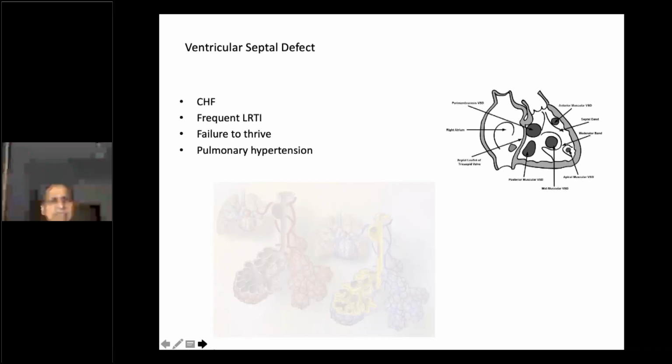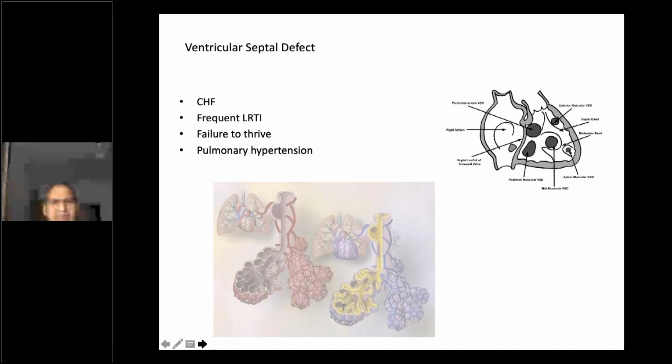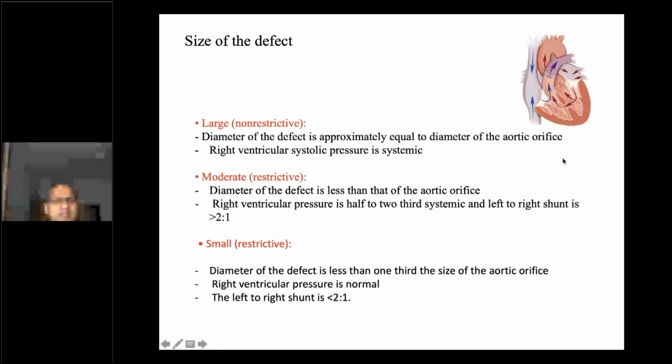Now let's consider the size of the defects. We divide these VSDs into three groups: large, moderate, and small VSDs. Large VSDs are equal to the aortic orifice and associated with right ventricular systolic pressure like systemic pressure. The moderate VSDs, otherwise called restrictive VSDs, have a diameter less than that of the aortic orifice. Right ventricular pressure is half to 2/3 of the systemic, and the left to right shunt is more than 2:1.